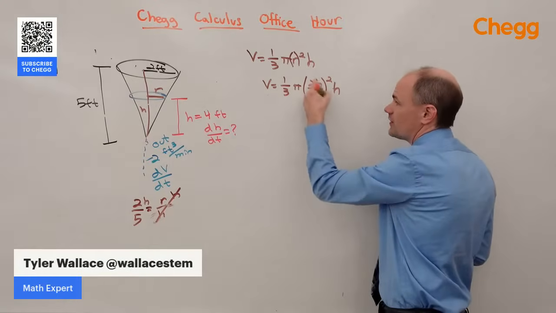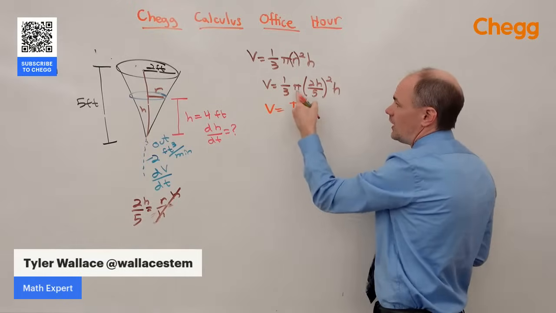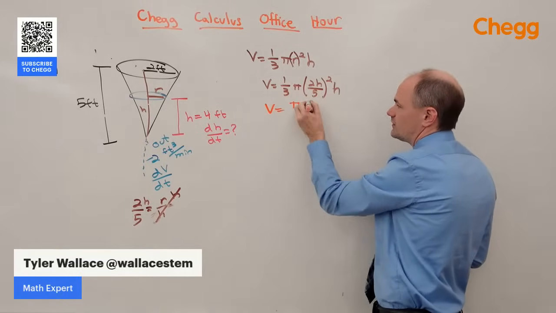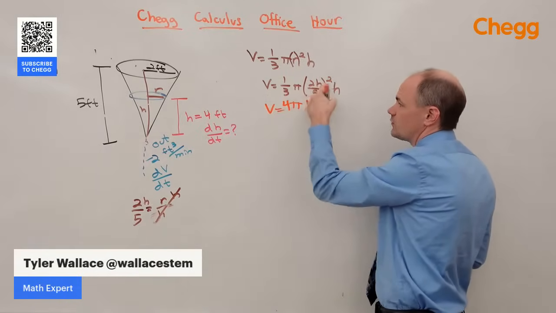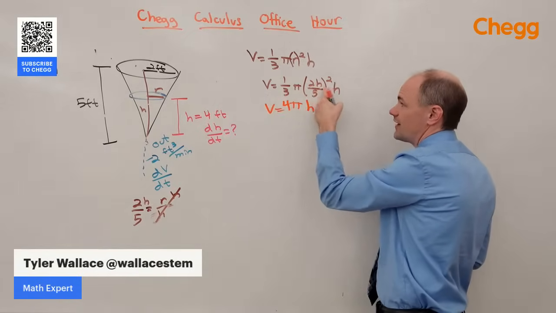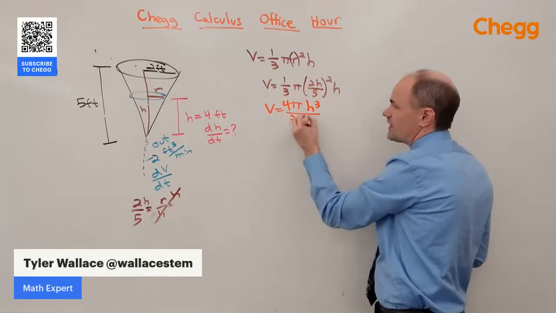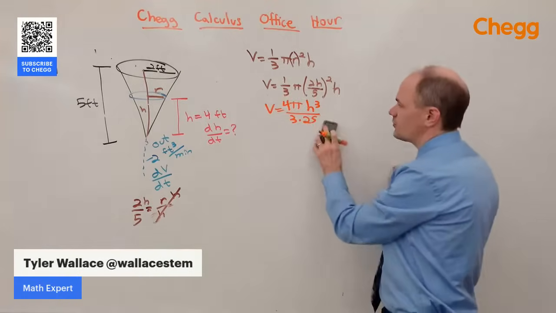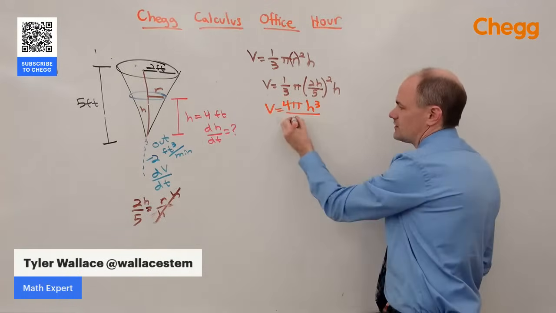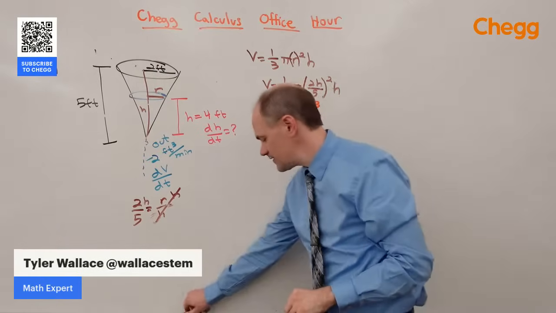I'm going to go ahead and square this fraction. We've got a pi on top, we've got an h on top. The way we square a fraction is we square the 2 to get 4. We square the h to get h squared, times h is h cubed. Over 3 times 5 squared is 25. And 3 times 25 is 75. So a little bit of simplifying there.